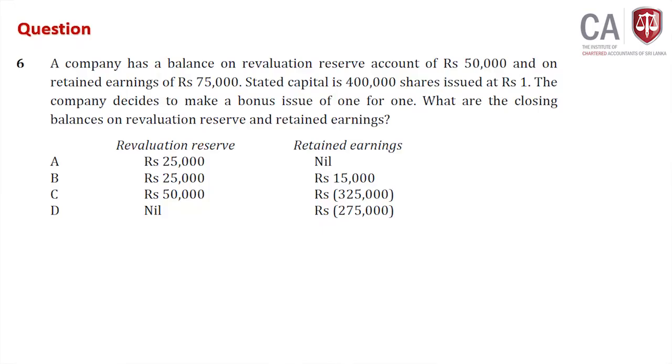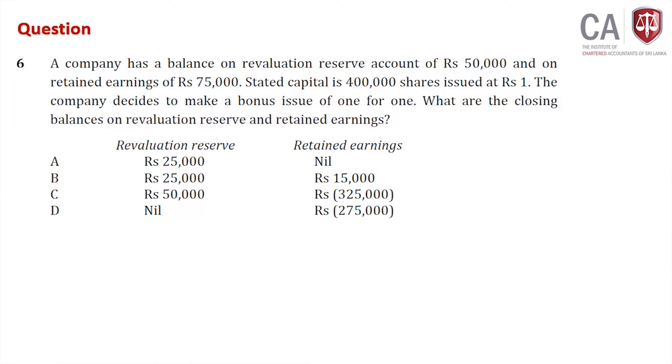A company has a balance on revaluation reserve account of rupees 50,000 and on retained earning of rupees 75,000. Revaluation 50,000, retained earning 75,000.